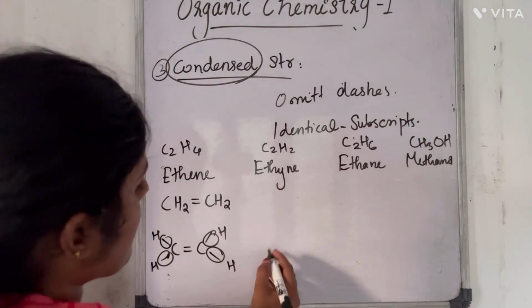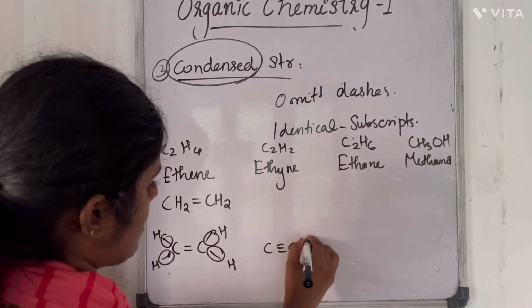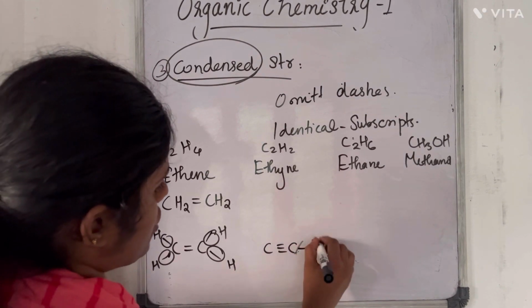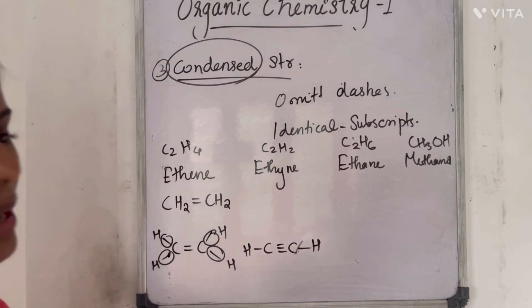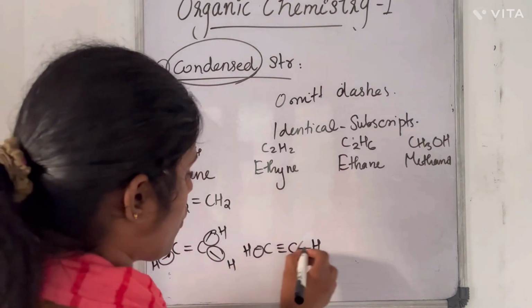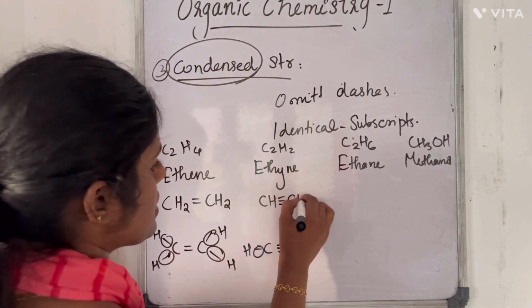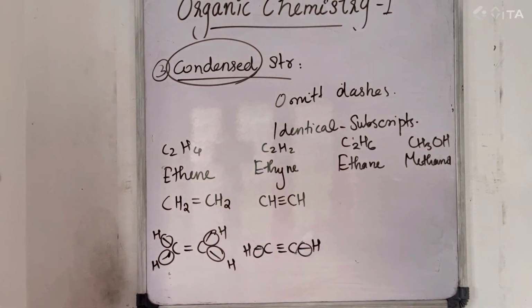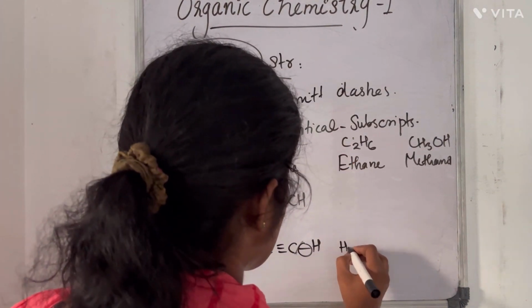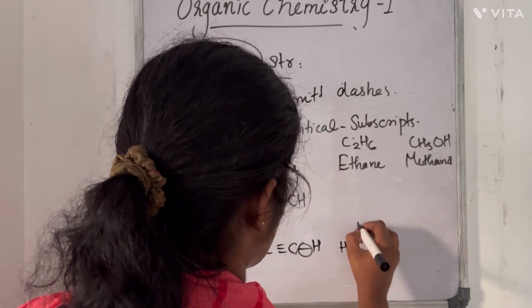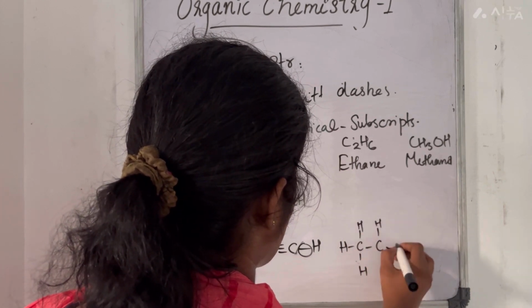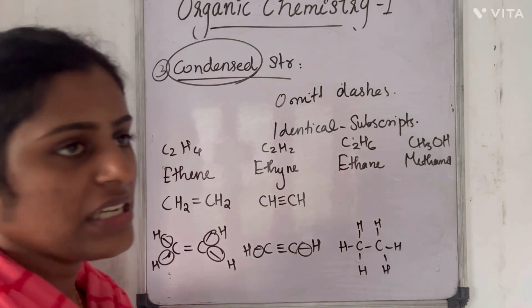Now what will be ethyne? We had H, this was the complete structural formula. We have to omit the dashes: CH triple bond CH. Ethane was this, the complete structural formula.